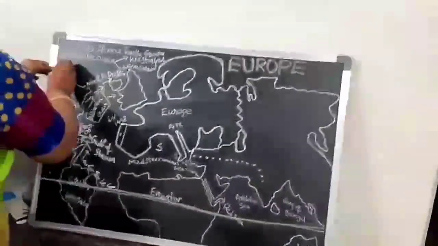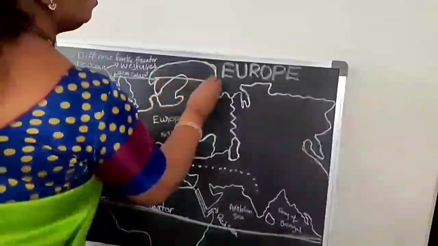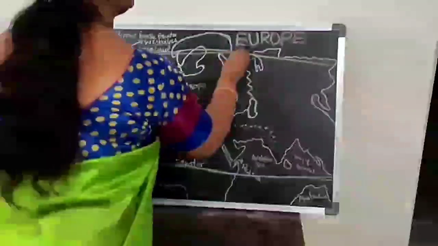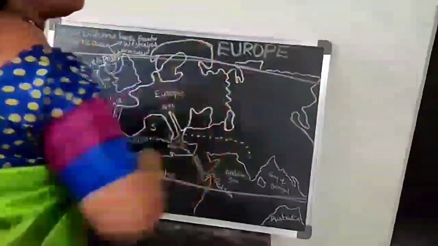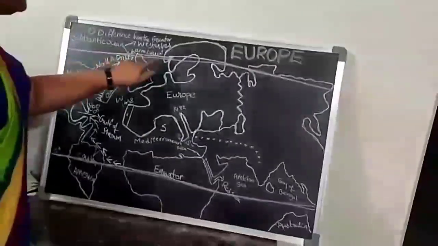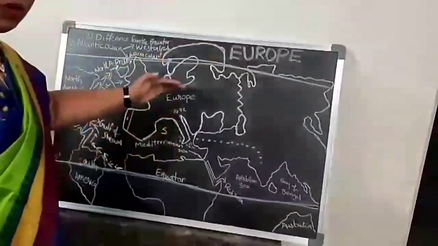Second thing is, it is present near the Arctic Circle, children. If you observe closely, a few countries of Europe are present in the Arctic Circle, which is near the polar region. Near the Arctic Circle, away from the equator.